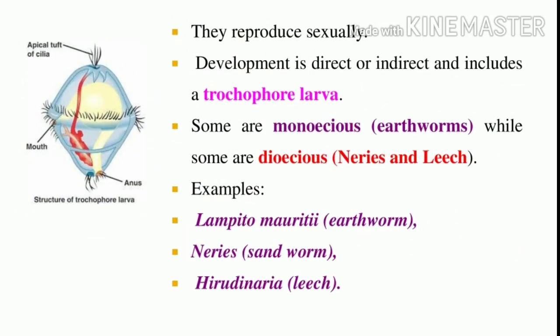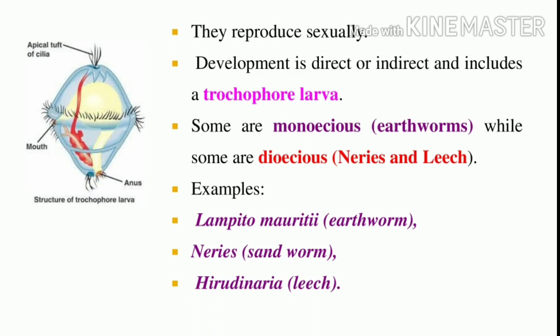They reproduce by sexual reproduction. The development may be direct or indirect, with larval stages such as the trochophore larva. In the previous phyla, Aschelminthes have no larval stages, and Platyhelminthes have larval stages. But in annelids, there is a trochophore larva.